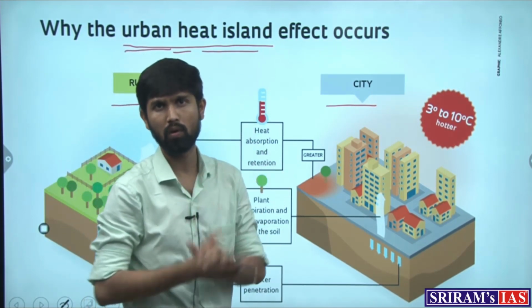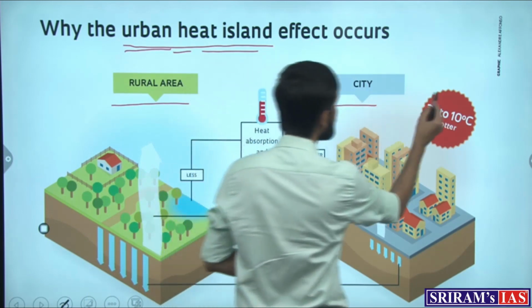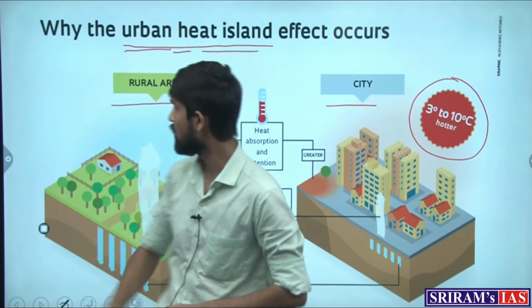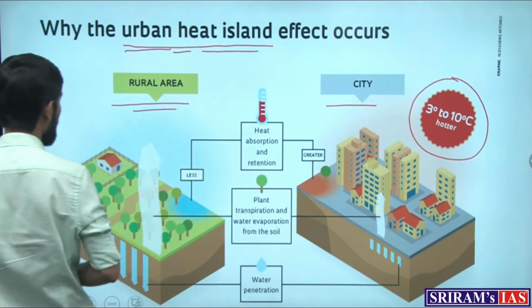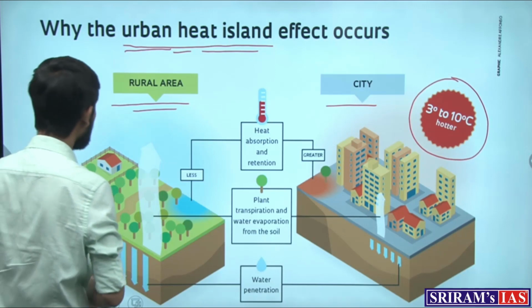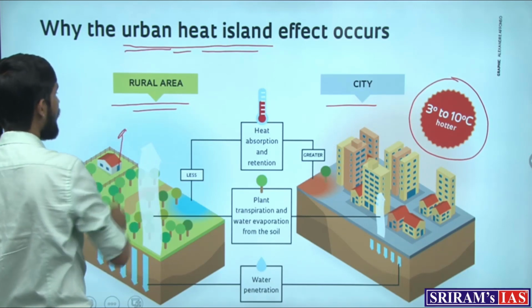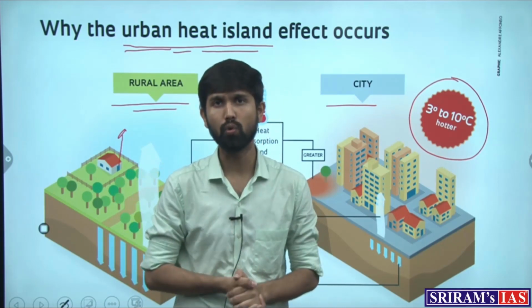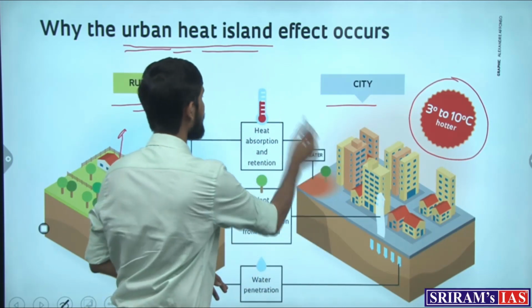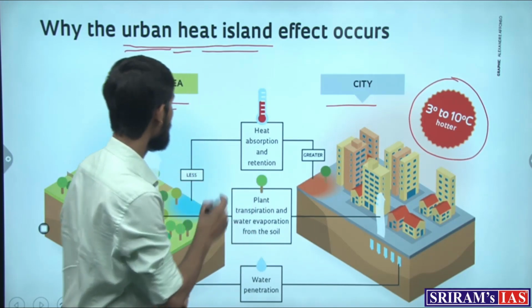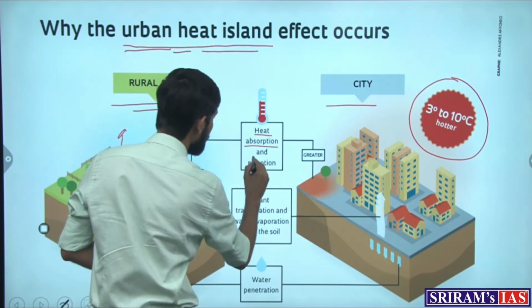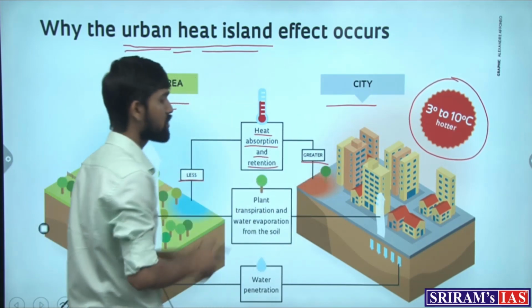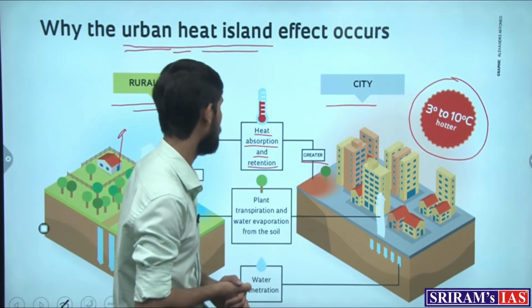And what impact does it cause? It makes the surroundings 3 to 10 degrees hotter than the normal area, which would have been in a rural area where the terrestrial radiation is reflected back efficiently, and therefore as much heat as is received, it is also cooling down that efficiently. This is not able to happen in the urban spaces, wherein heat absorption and retention is less in the rural area and greater absorption and retention is there in the urban area.